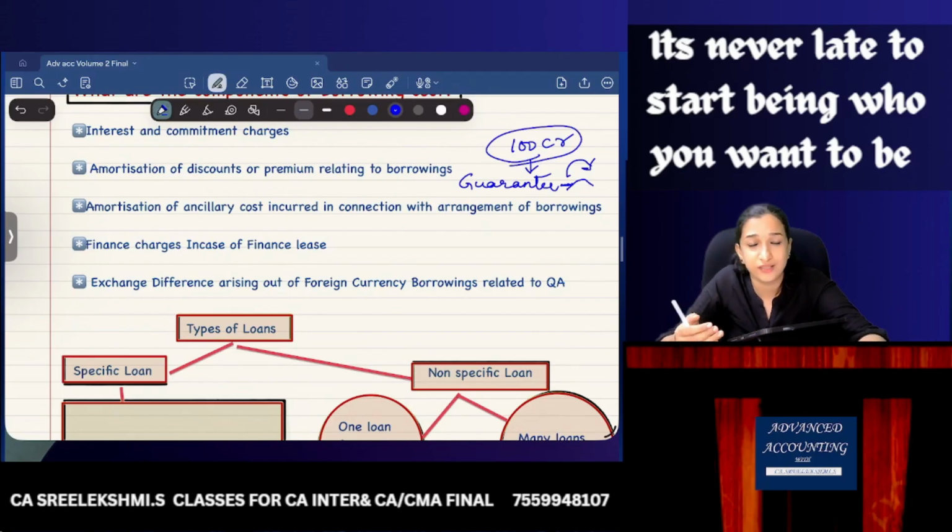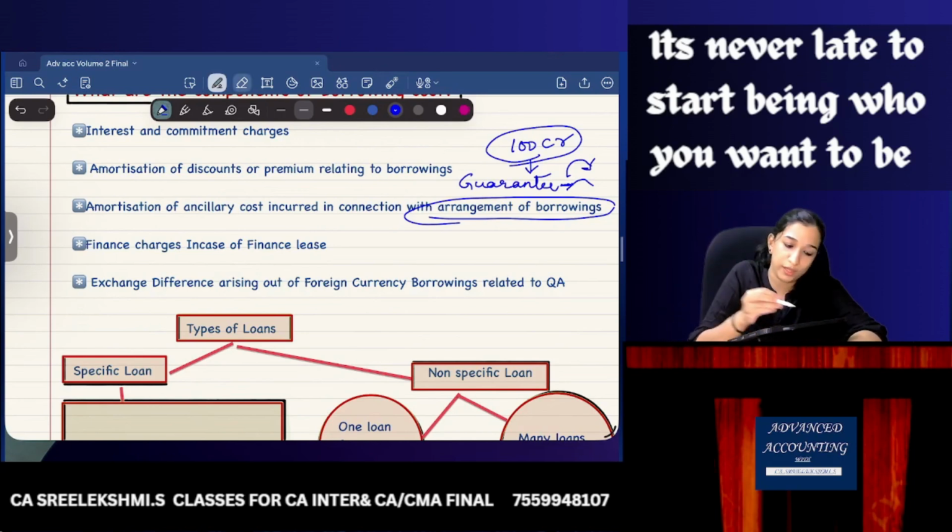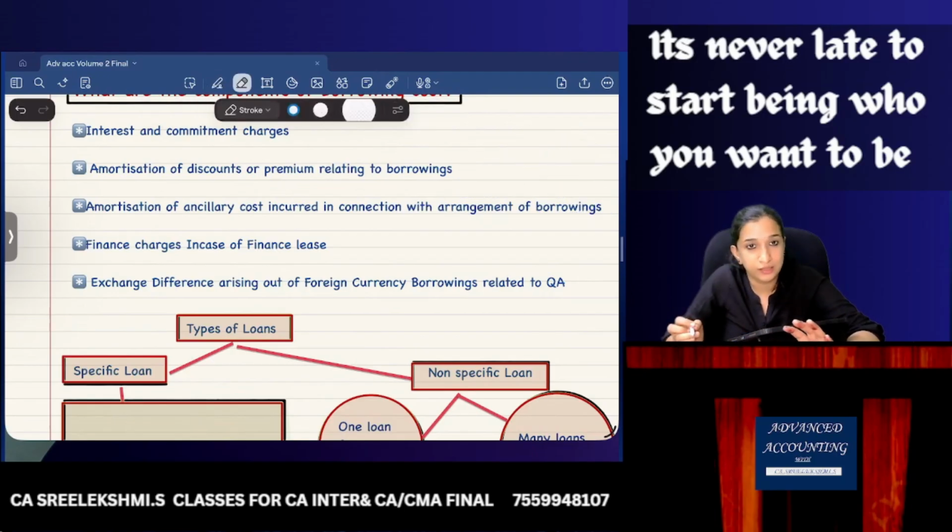Commission paid for the arrangement of borrowings is also considered a borrowing cost. Okay, got it.